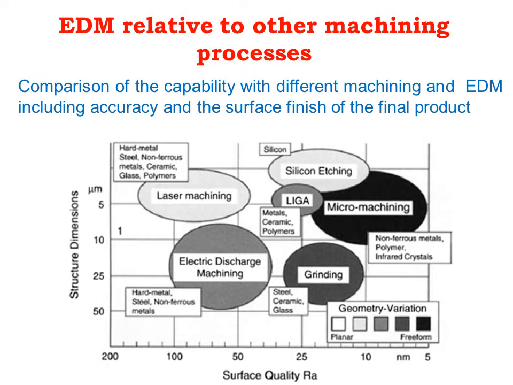EDM relative to other machining processes. The comparison of the capability of different machining processes and EDM, including accuracy and the surface finish of the final product, is given in this particular diagram. We can understand where the EDM process is available for surface quality of roughness between 100 and 50 microns, and the surface dimensions between 50 and 10. Similarly, you can select laser machining or some micro machining; EDM is also there. So we can understand this relative machining process.